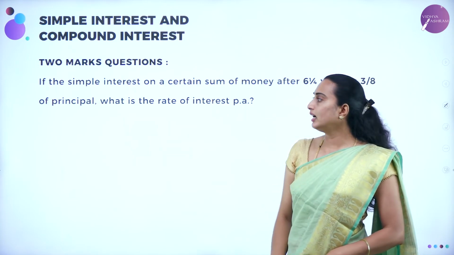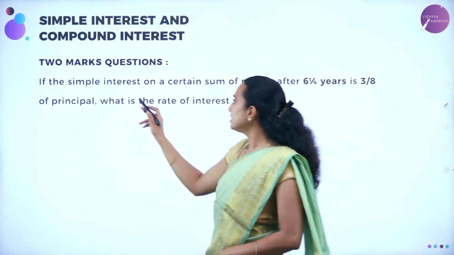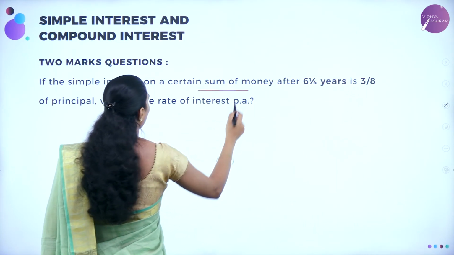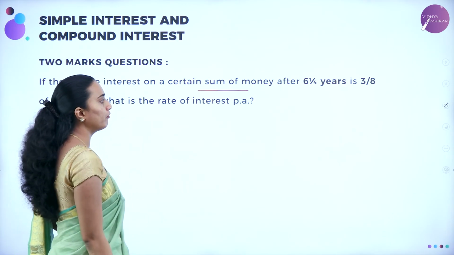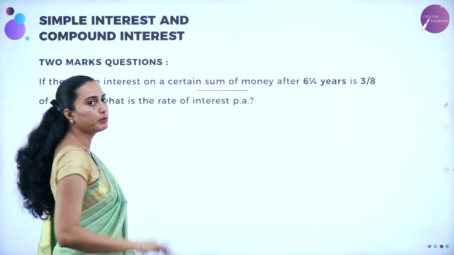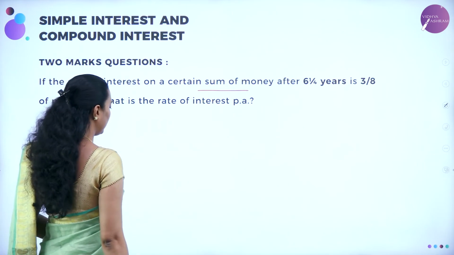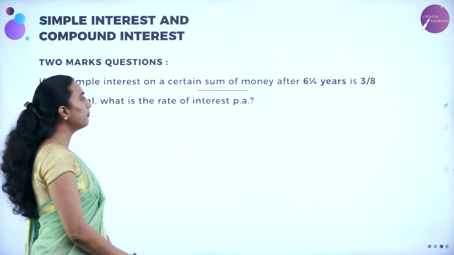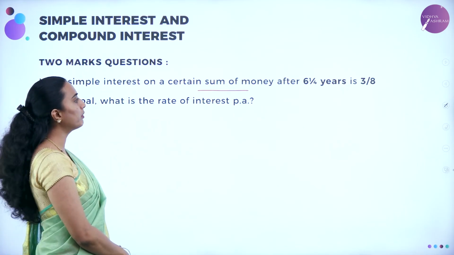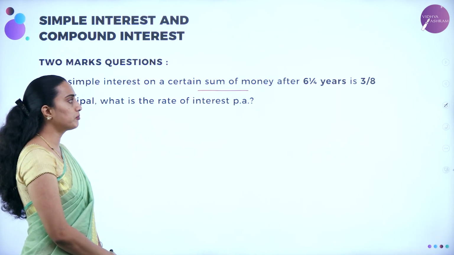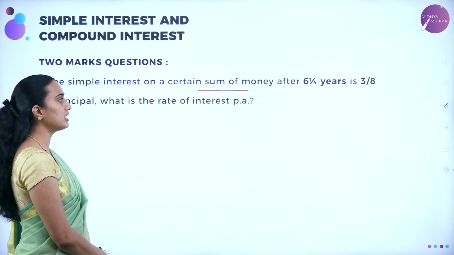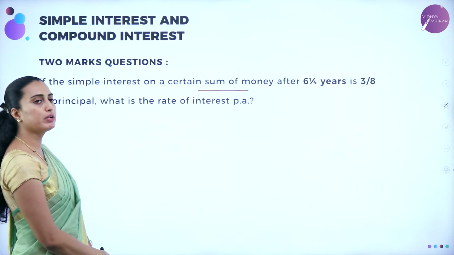So they have asked like this: if the simple interest on a certain sum of money after 1/4 year is 3/8 of the principal amount.